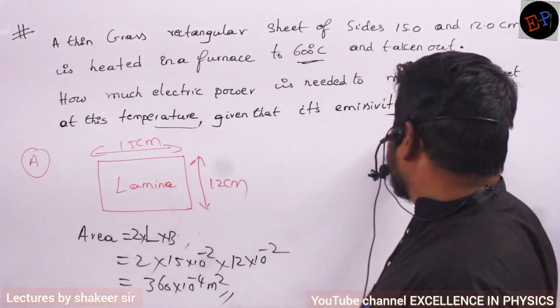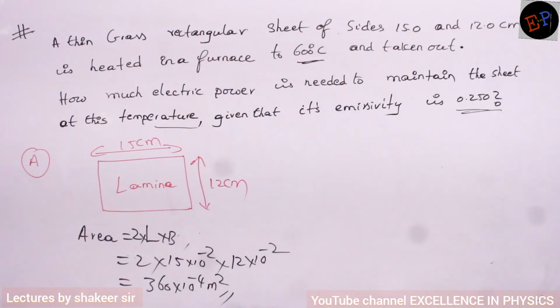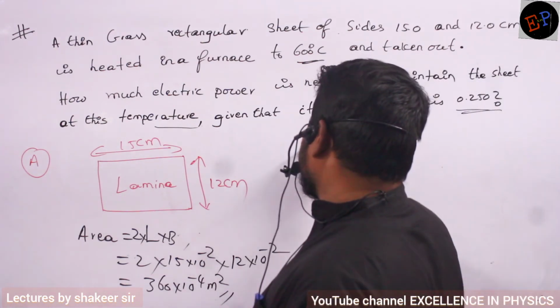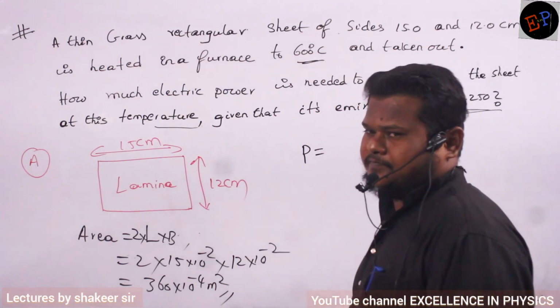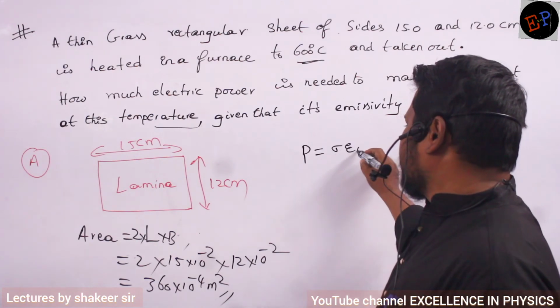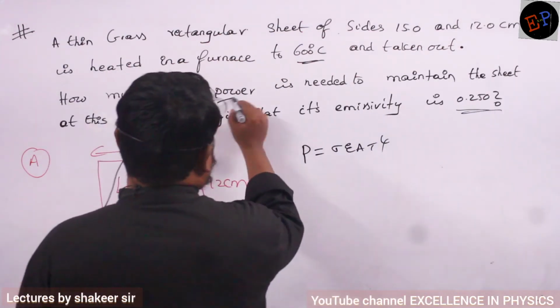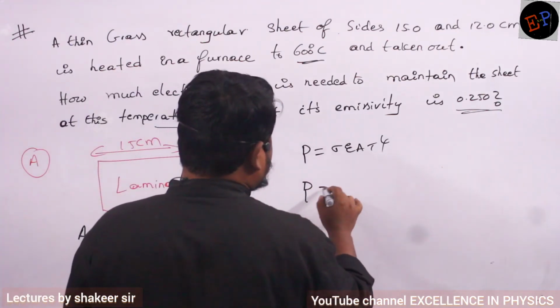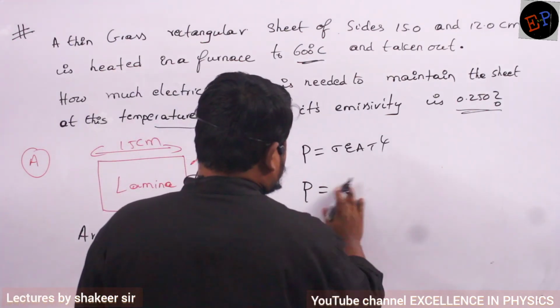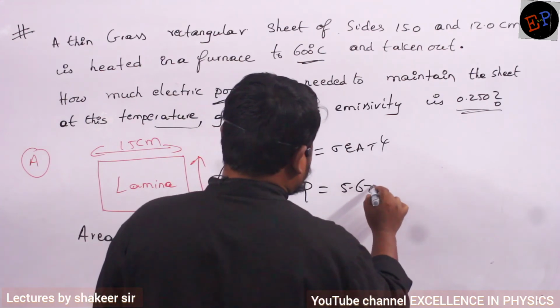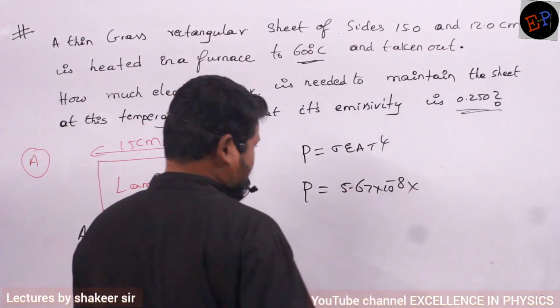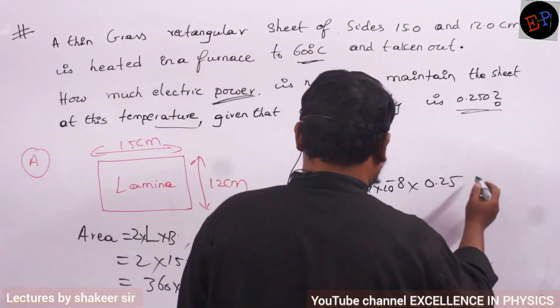Given that its emissivity is 0.025, the question is directly based on Stefan's law. Power is equal to sigma E A T power 4. The power of the electric heater, you need not change anything. Sigma is Stefan's constant, 5.67 into 10 power minus 8. Emissivity is 0.25.